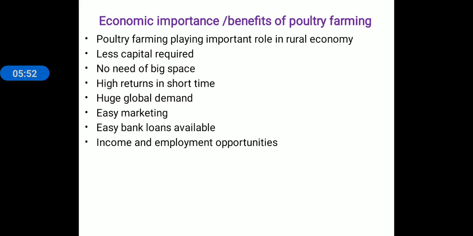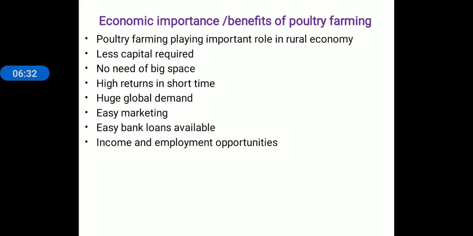Now next point is high return in a short time. Means see, the hens start laying eggs within 21 weeks. So after hatching, up to 21 weeks, we start our economy. So it is a short time business, or high returns are obtained in a short time. Now eggs and chicken have a huge global demand, as millions of people eat chicken and eggs.